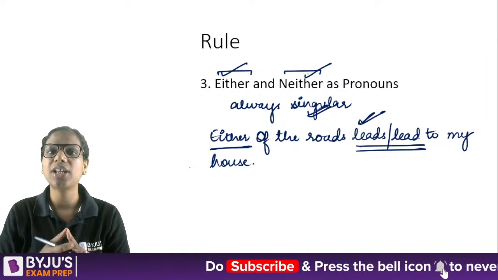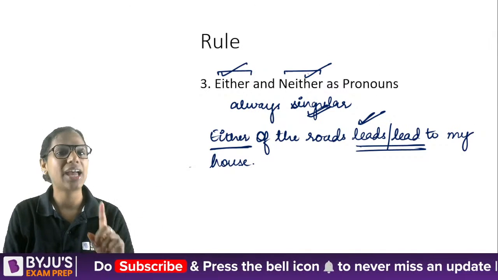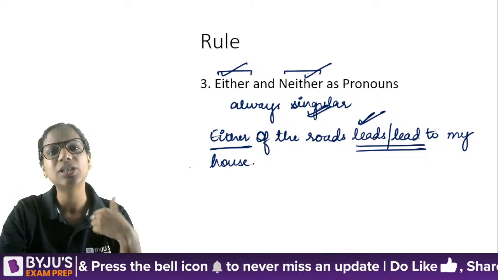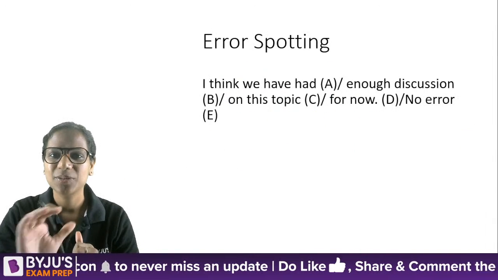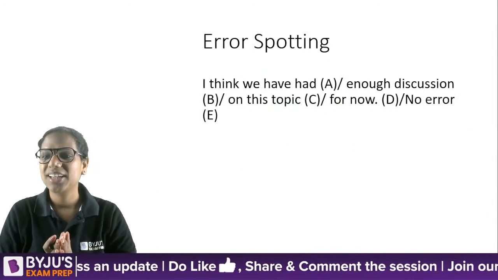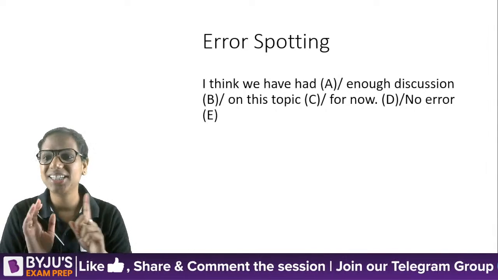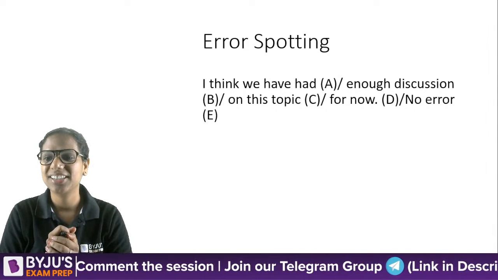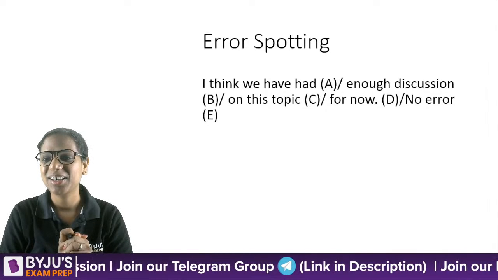Now, this is about just either and just neither. We will shortly see what happens if it's either or neither nor. I haven't discussed that. We'll see it shortly. Okay, right. Now, leads, not lead. Lead is plural. Okay, leads.